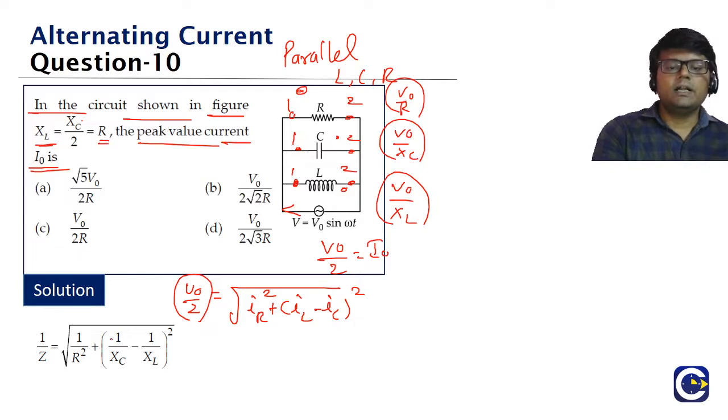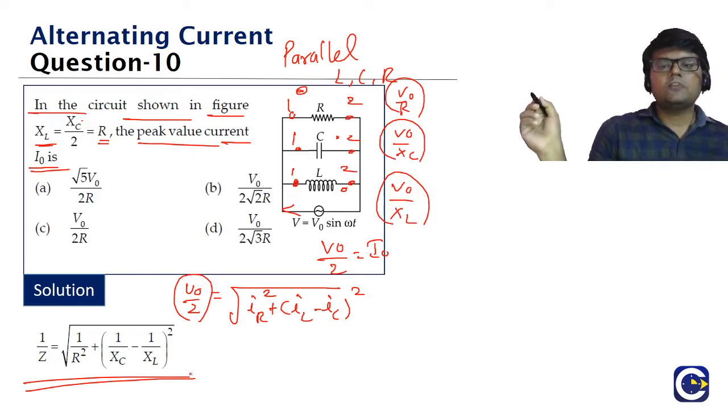If you take V0 common and cancel on both sides, we get this formula. This is the formula for finding the net impedance of a parallel LCR circuit. Maybe you can make a note of the formula. How are we getting it?